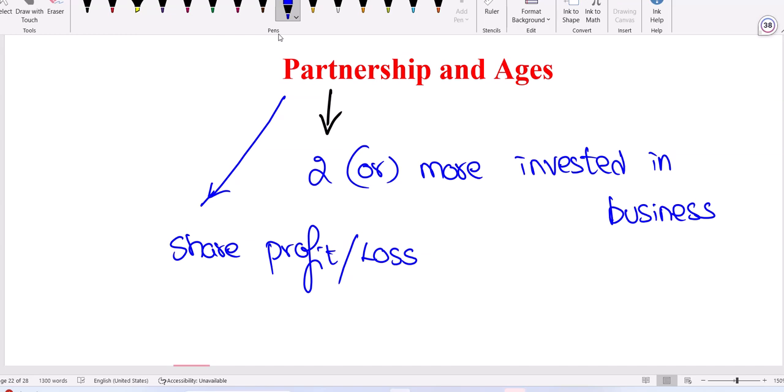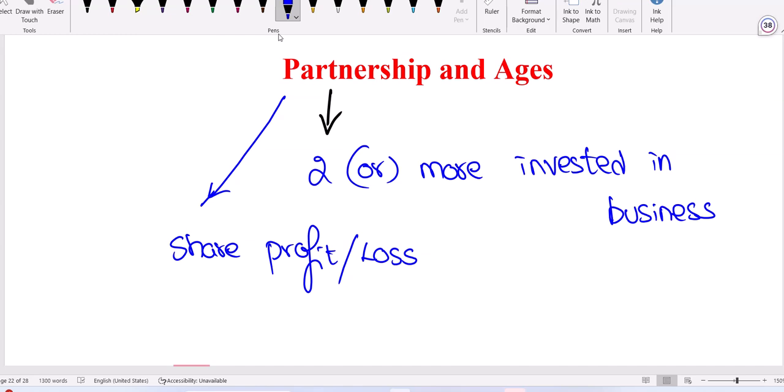X deposited 10,000 for the entire year. Y deposited 20,000 and he withdrew after 3 months. Now, at the end of the year, who will get more interest? X or Y? X. Why not Y? Timing is also important now. Why? Y's investment is more, but only for 3 months. X's investment is less, but it is for 12 months.